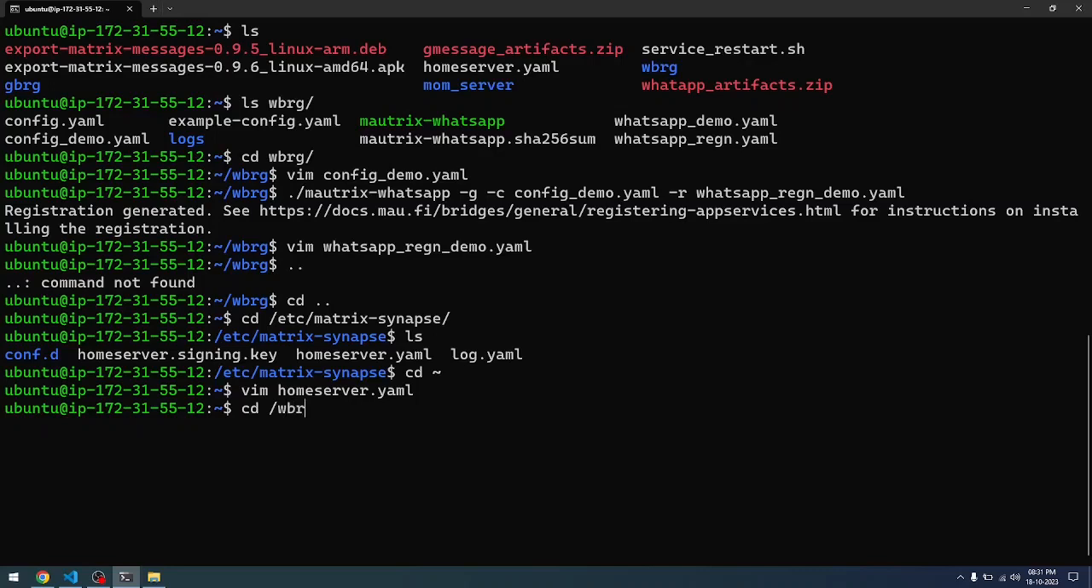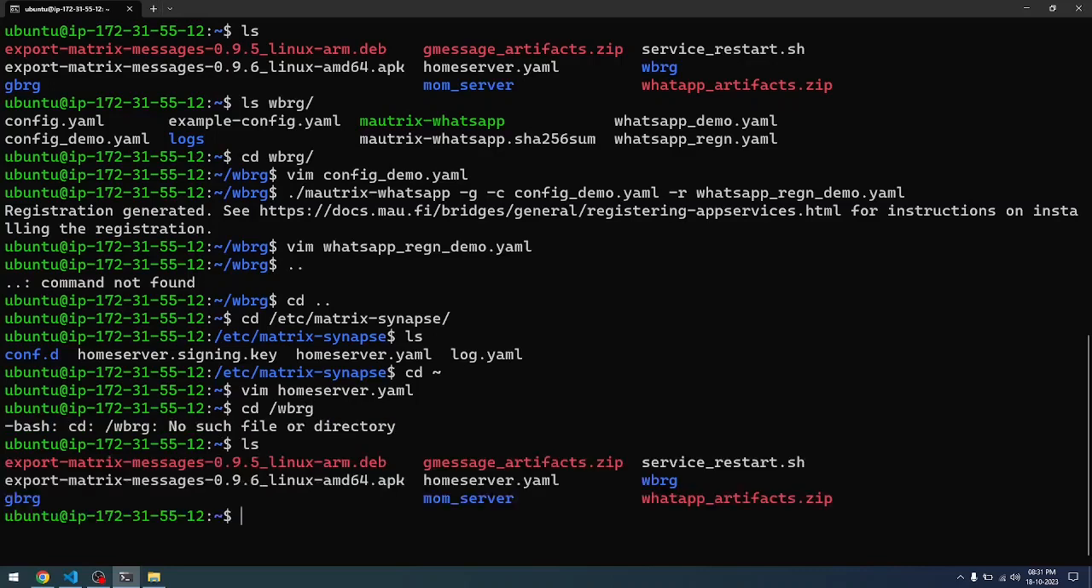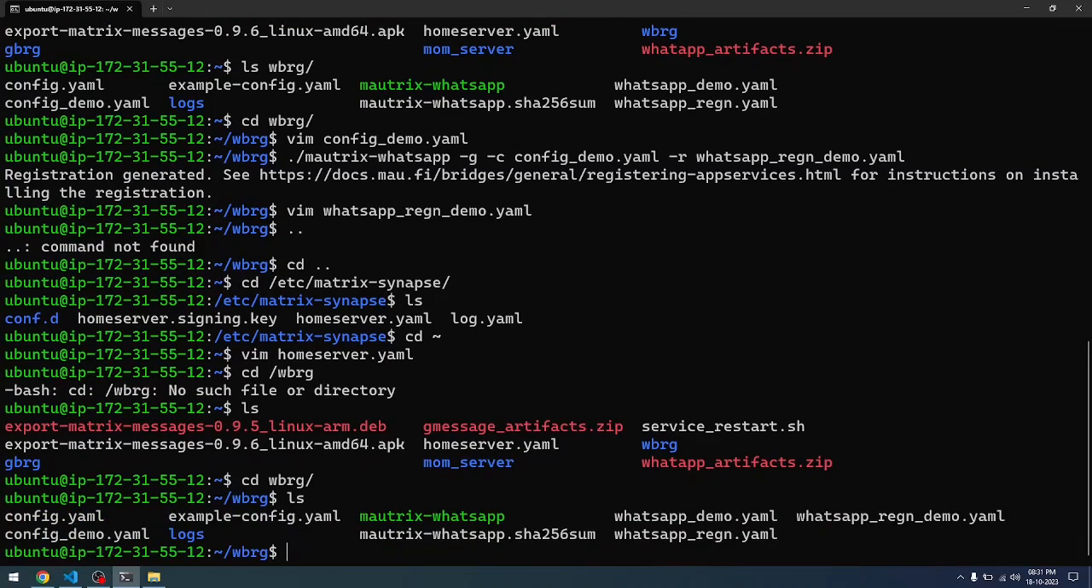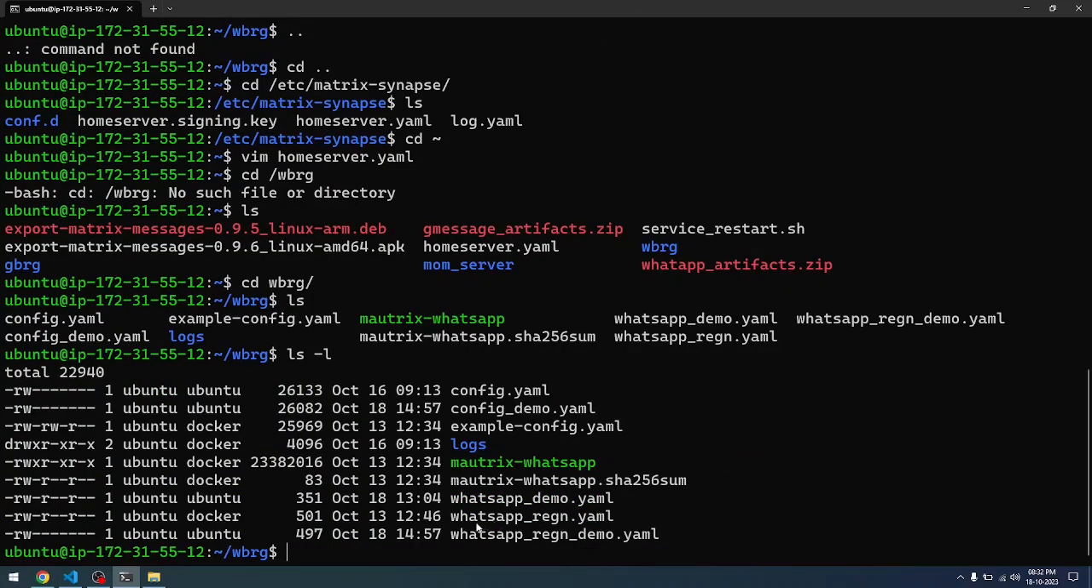If I go here, I'll be using WhatsApp_registration.yaml. So let me do an ls -l. You can see what is happening here. The WhatsApp_registration.yaml file has read-write, read, and read. So the world as well as the other users can actually read the WhatsApp_registration.yaml file. But if you see this WhatsApp_registration_demo that I created just now, it cannot be read by other users or the other groups.